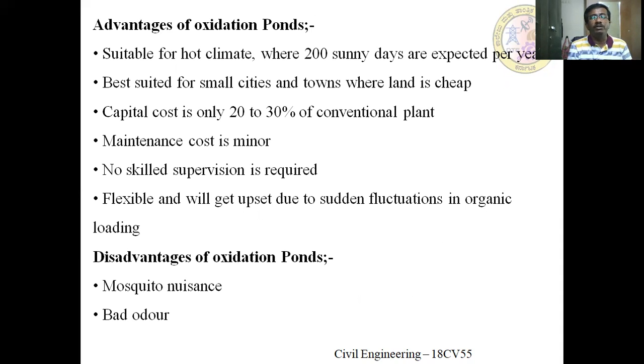Best suited for small cities and towns where land is cheap, because here we are constructing the oxidation stabilization pond using earthen basins. So the land requirement is more, and if land is cheap, then it is very effective. Capital cost is only 20 to 30% of the conventional plant, which means it is cost effective.